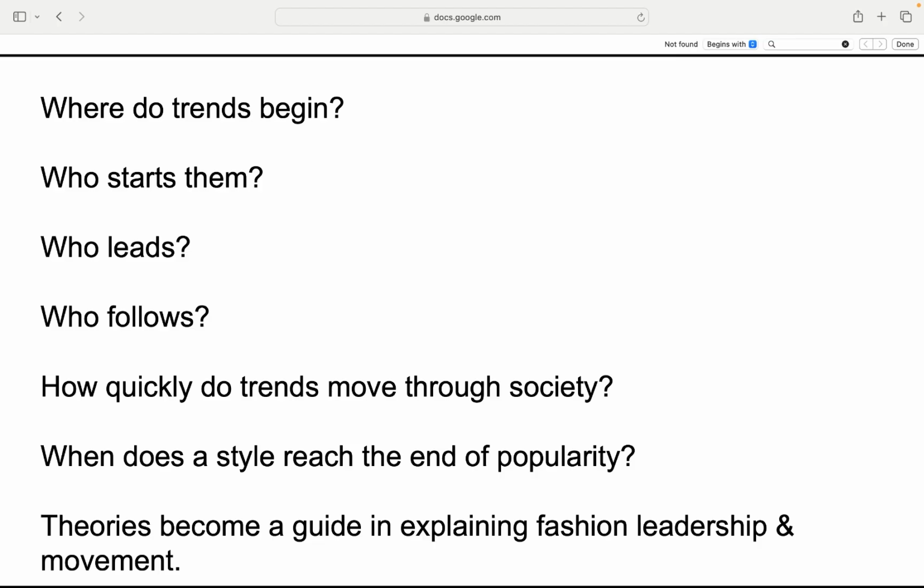The why. Fashion theories to the rescue. Trickle down, trickle up, trickle across. These aren't plumbing terms. They're fashion movement theories that explain how and why trends spread. It's not just fabric, it's social science in stilettos. Fashion may be fun, but it's also a full-blown psychological and cultural roller coaster. Trends start everywhere, spread like wildfire, and die faster than you can say, "What's the vibe today?" But behind the chaos, there's a pattern and a whole lot of style drama.